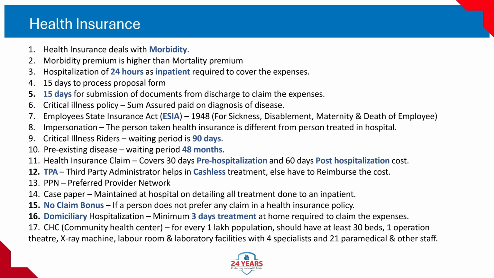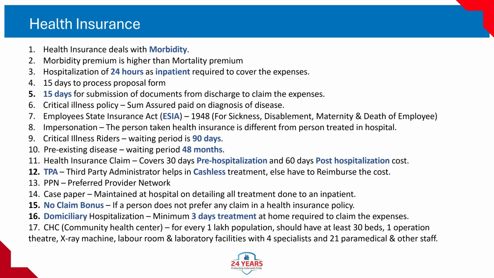11. Health insurance claim. Covers 30 days pre-hospitalization and 60 days post-hospitalization cost. 12. TPA. Third party administrator helps in cashless treatment, else you have to reimburse the cost. 13. PPN. Preferred provider network. 14. Case paper maintained at hospital detailing all treatment done to an inpatient. 15. No claim bonus if a person does not make any claim in a health insurance policy.